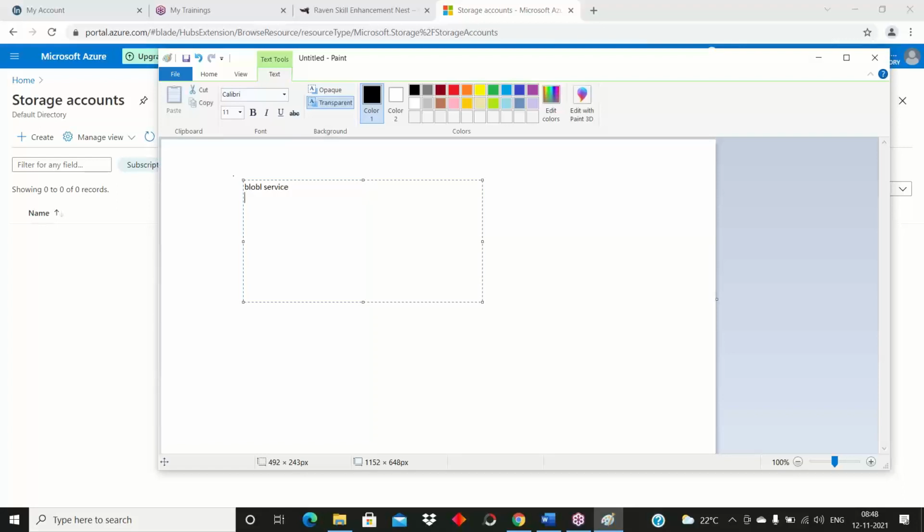Next is the queue service. We have four types of services inside the storage account: blob service, file service, table service, and queue service.